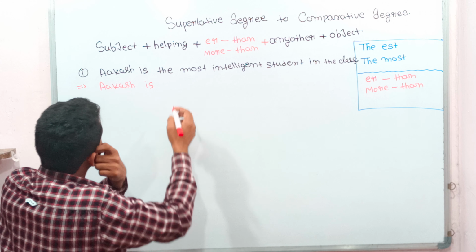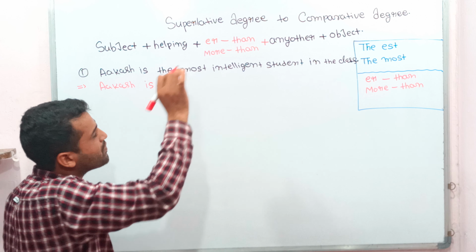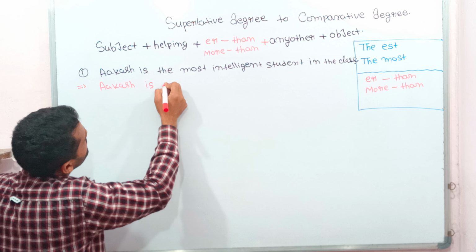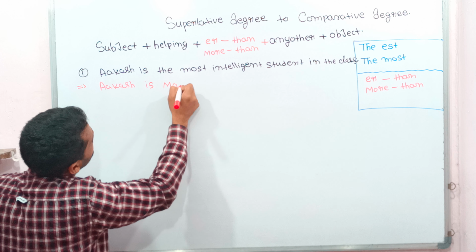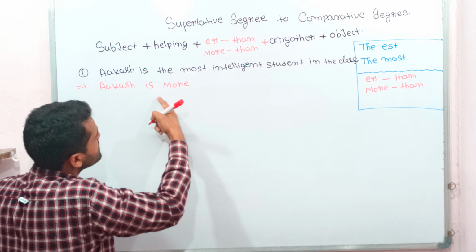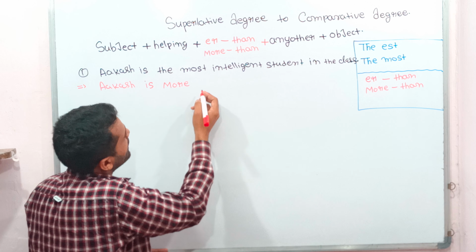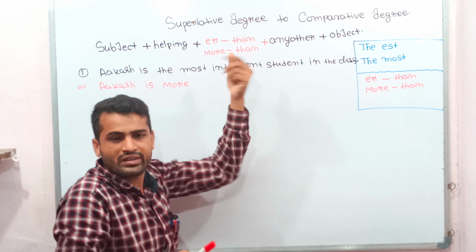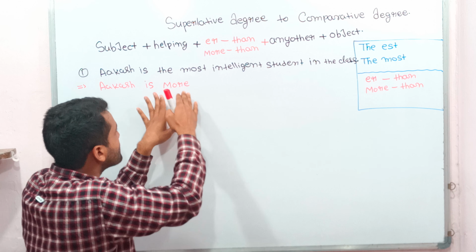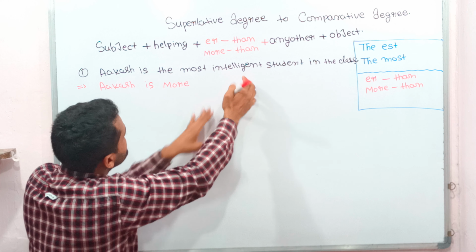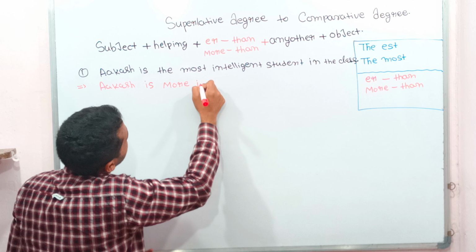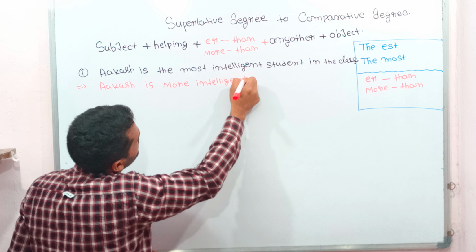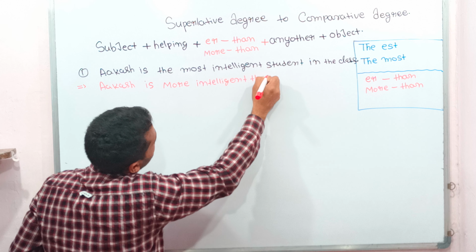We have to write "the most" here. The "most" will be removed from here, and here we will use "more". We will use here "more intelligent than", more dash than. Then write more and intelligent, more intelligent than.